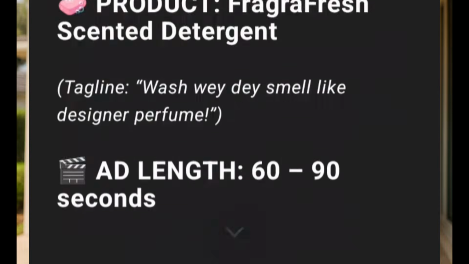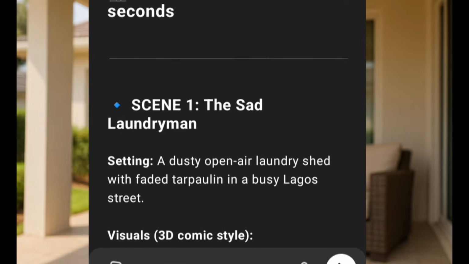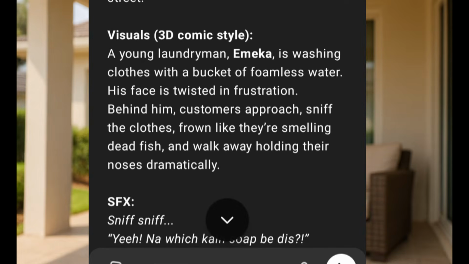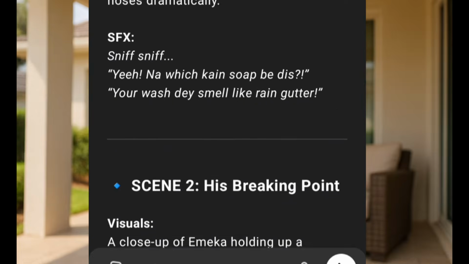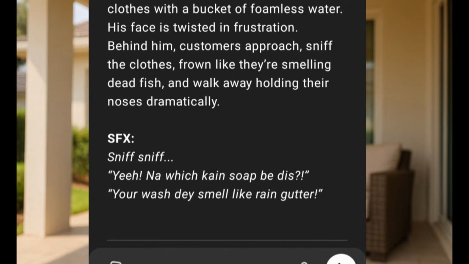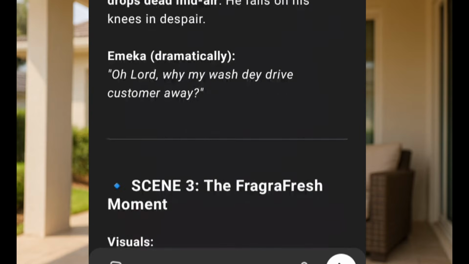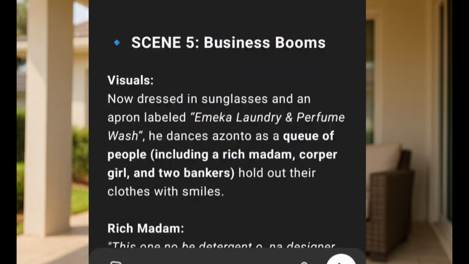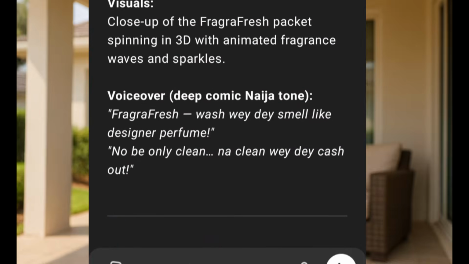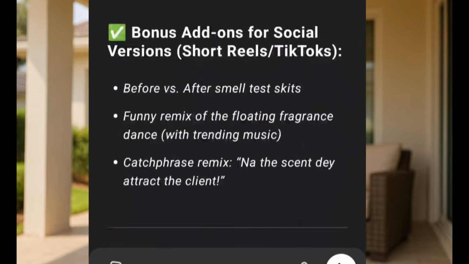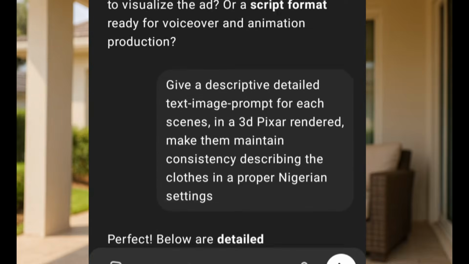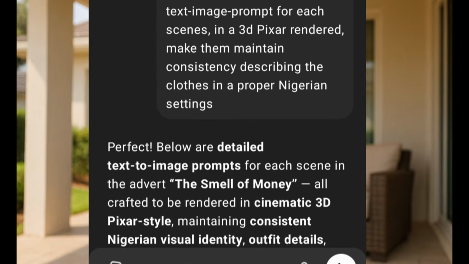So this is what it then gives to me, and it went ahead to put it scene by scene, but I can't really use this text prompt because it's not really descriptive. So I then went ahead again. So I think this is like scene 5. It has just scene 5 or 5 scenes. So I went ahead again so that it should give me a descriptive prompt.